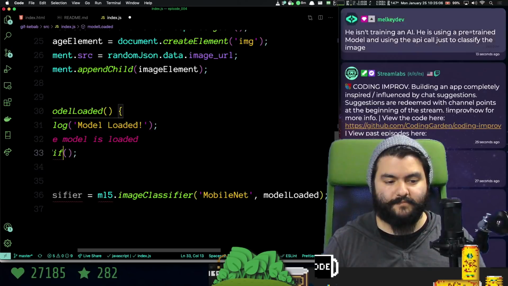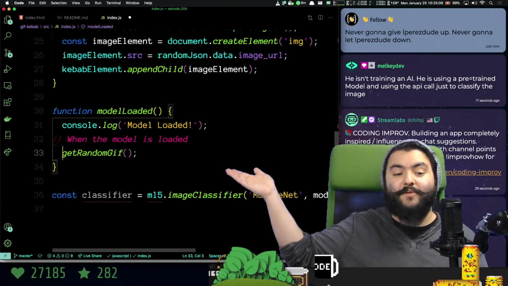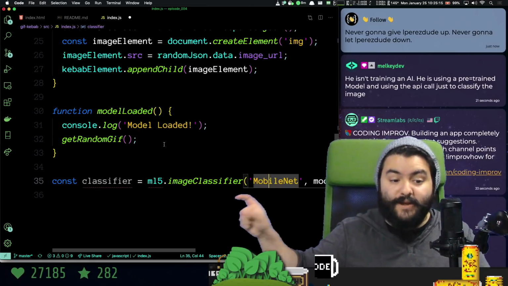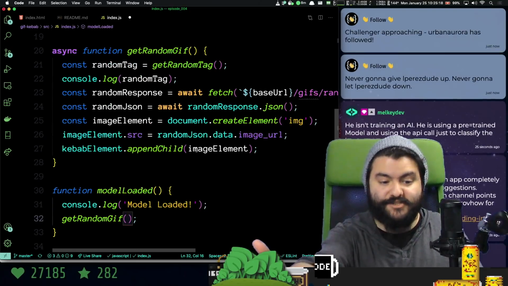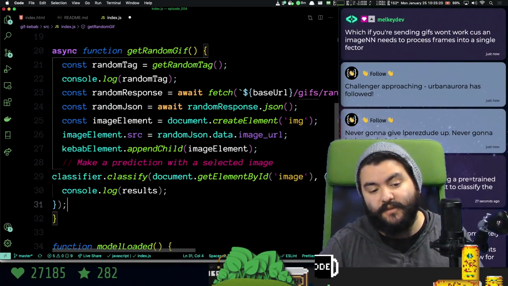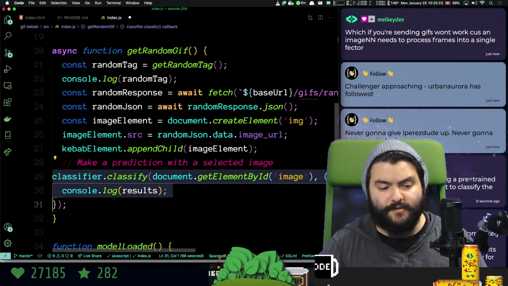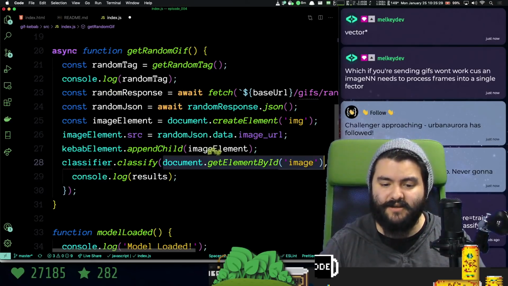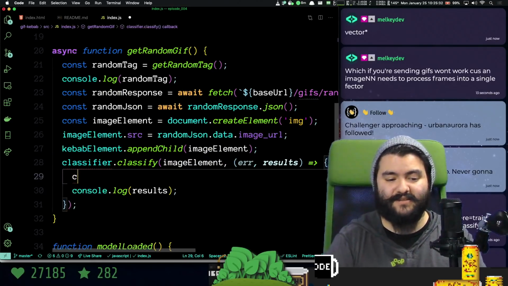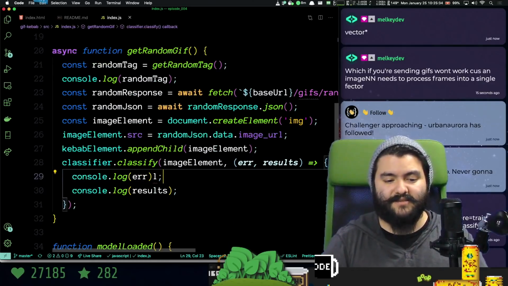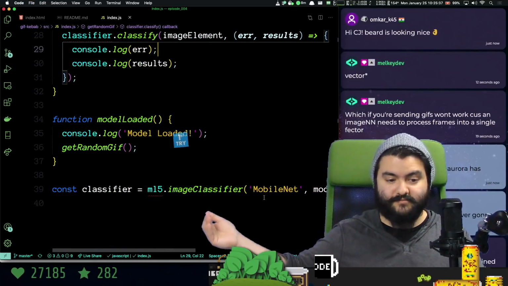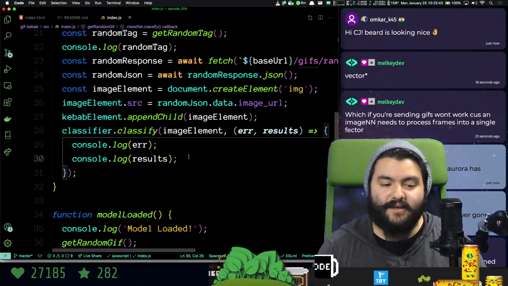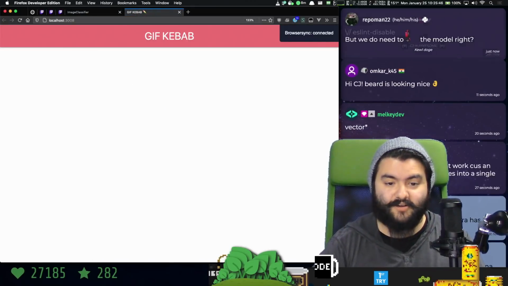So when the page loads, it's going to load this model. When it's done loading, we're going to request a random GIF, and then after we've added it to the page is when we can create a classifier. So technically, we should be able to just pass in this image element right here and see if it gives us back something. So the flow is load the model, get a random GIF, pass that random GIF into the classifier, and then we should get back some results if it works on GIFs. I have no idea if it's going to work on GIFs.